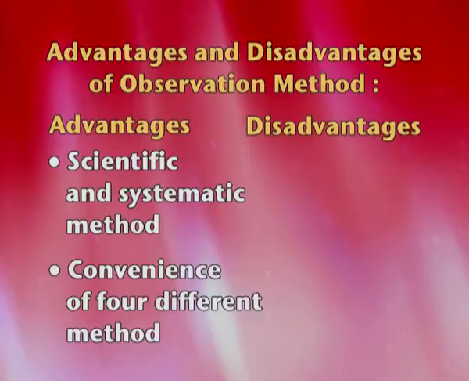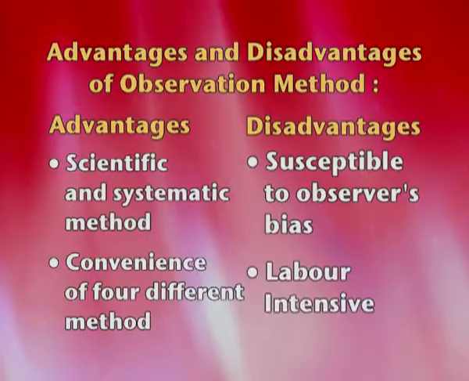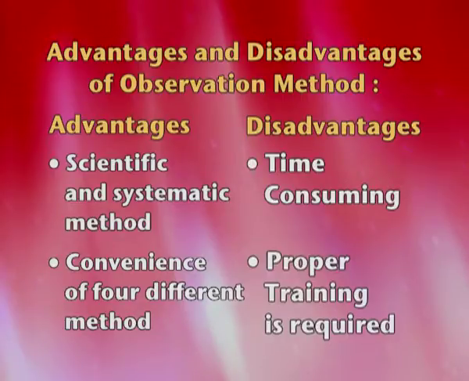Let's look at the disadvantages now. It is susceptible to observers' bias. Now, one major drawback about observation method here is a lot of training is required to groom the person as to what to observe, how to observe, when to observe. So, that is where my own personal bias will definitely come in, because I am not a machine, I am a human being doing a research. So, when I am doing a research, my own likes, thoughts, dislikes, all of that will also come in picture. That adds to its subjectivity. It is very labor intensive because a lot of money is involved, a lot of time is involved, a lot of training is involved. It obviously has all these disadvantages.